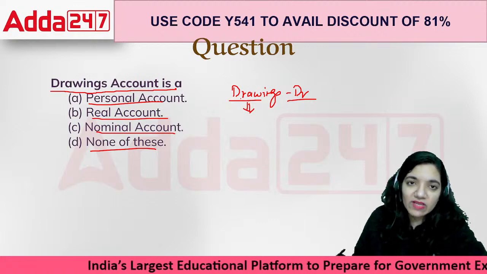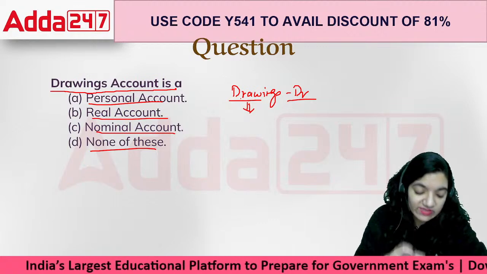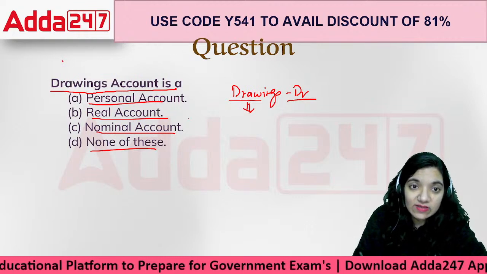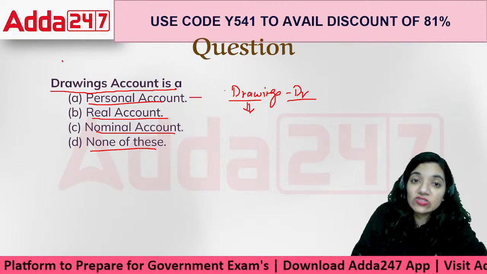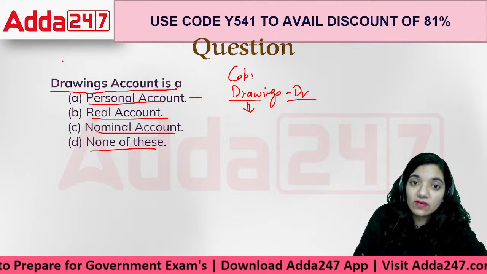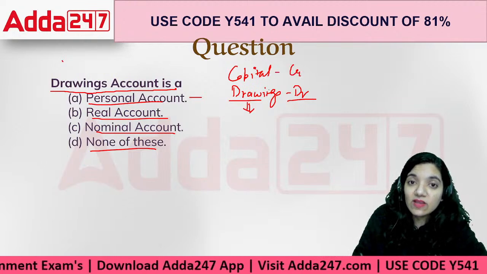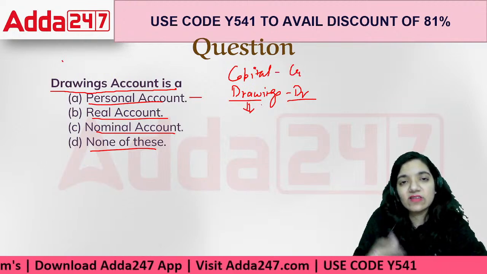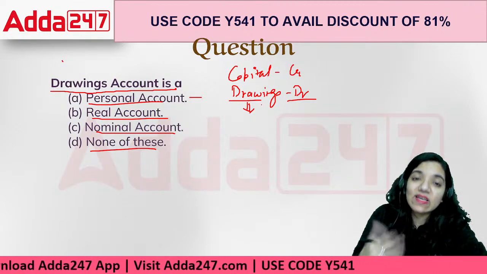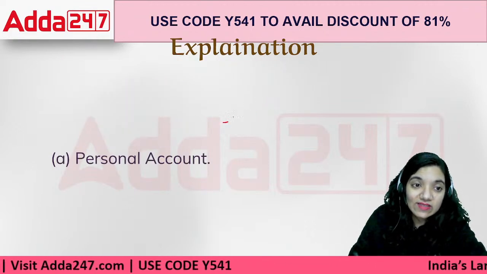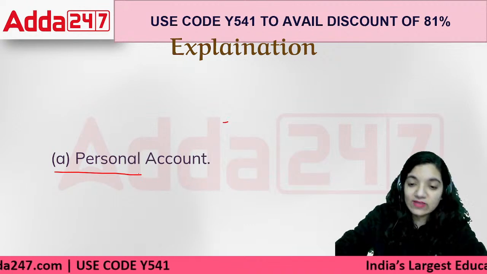So he's like, I need money for my personal use, so he's withdrawing that money from the business. That is how they define it as a personal account. It is just like capital is shown in the personal accounts on the credit side. Drawings is the exact opposite, just like dark and light. The same thing happens with capital and drawings. They're opposite of each other. The correct answer is the personal account.